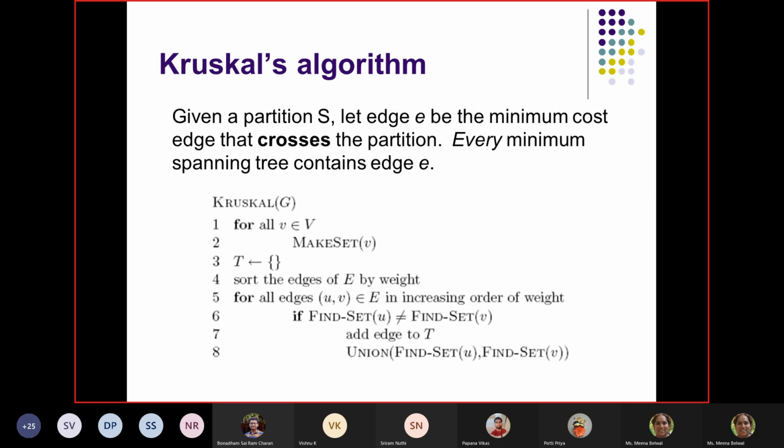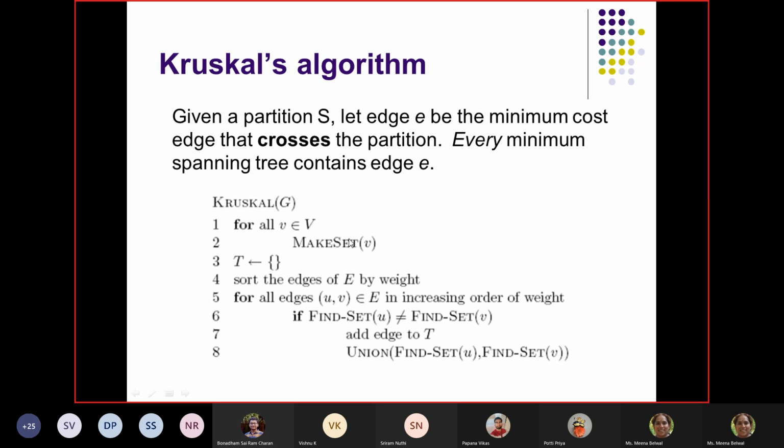The meaning is, for every vertex you make a set of v. So if A, B, C, D, E, five vertices are there, then make set A, make set B, make set D, like that. Initially you are going to have that many sets, and each set is going to have only one node. That is the meaning.